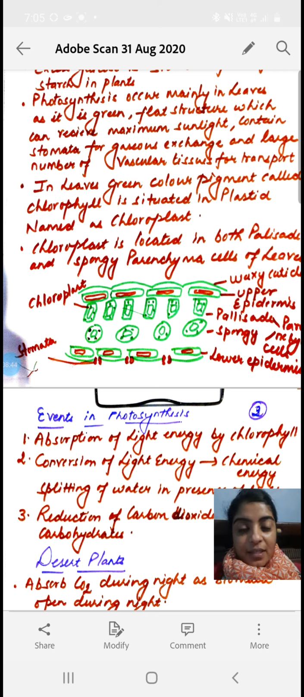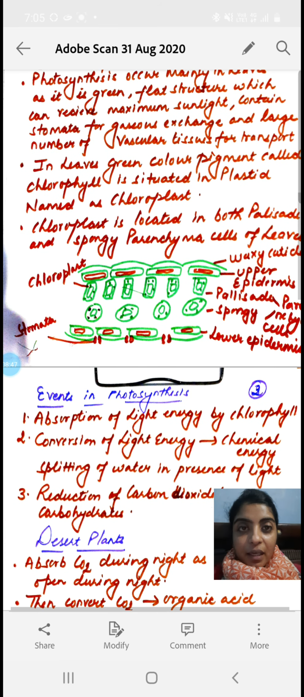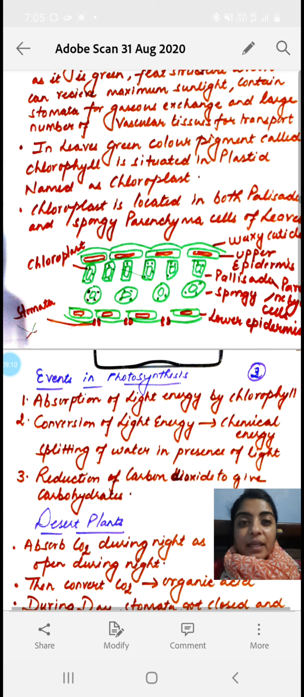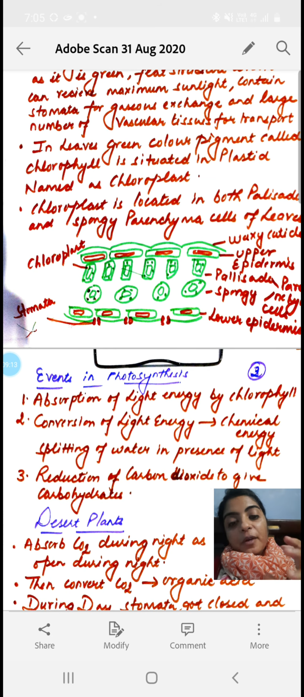So let's discuss. The leaves are green in color as they contain chlorophyll. They are a flat structure so that the maximum amount of sunlight can fall on them. They contain stomata so that the exchange of gases can easily take place, and in the leaves, maximum vascular tissue is present. Vascular tissue contains xylem and phloem so that the movement of water and minerals becomes easy. So these are the factors why leaves are selected for photosynthesis.